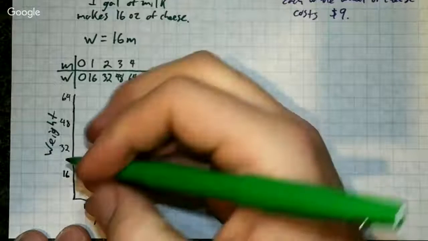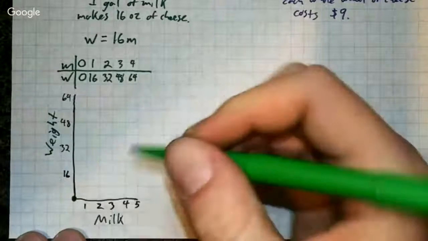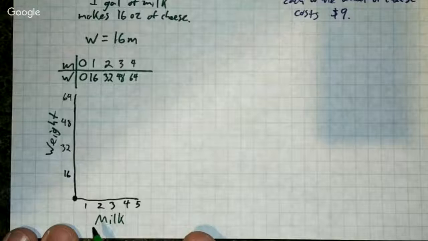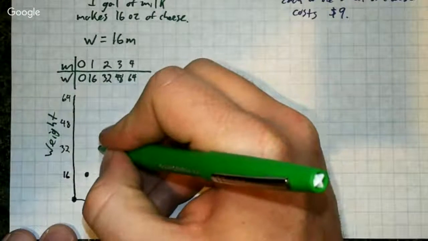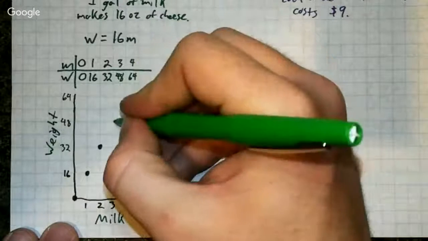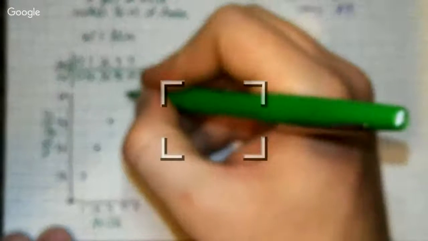So 0 is going to be 0. Great, that's my origin. When I have 1 gallon, I'm going to have 16 ounces. 2 gallons, 32 ounces. 3 gallons, 48 ounces. 4 gallons, 64 ounces. And it could keep going up and up and up like that.